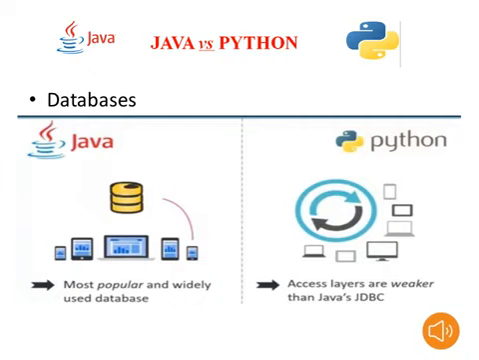Okay, now we will see the most popular and widely used database. Coming to Java as well as Python, here the access layers are weaker than Java's JDBC. JDBC, ODBC is one of the best advantages, one of the features of Java. Suppose our requirement is to communicate with the database, definitely we will prefer Java.